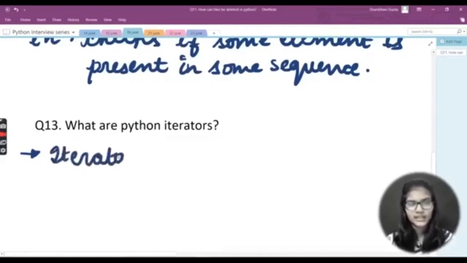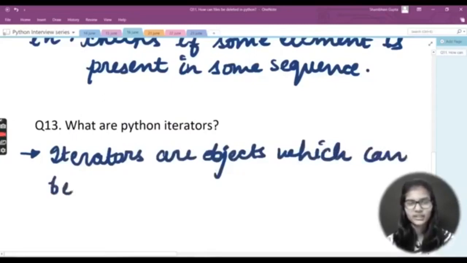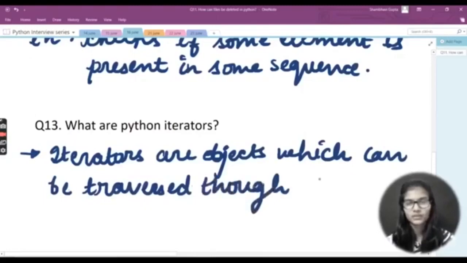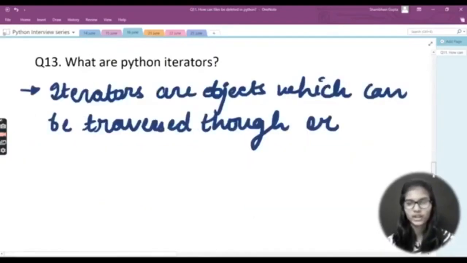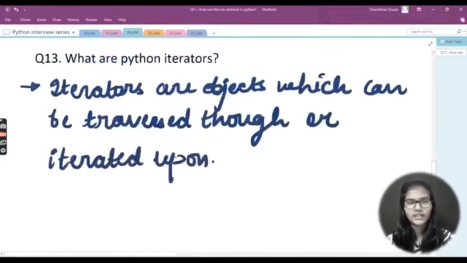So in that case, iterators are objects which can be traversed. Traversed means basically used. Okay, basically which can be traversed through, or iterated upon. Right, so this is actually what Python iterators are. So Python iterators are the objects which can be traversed through or iterated upon.